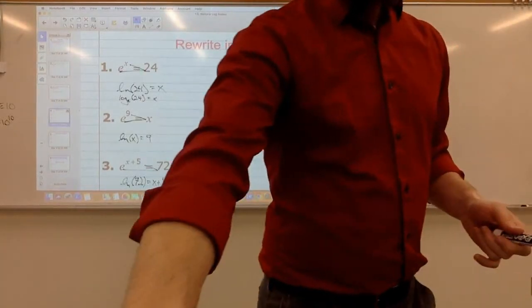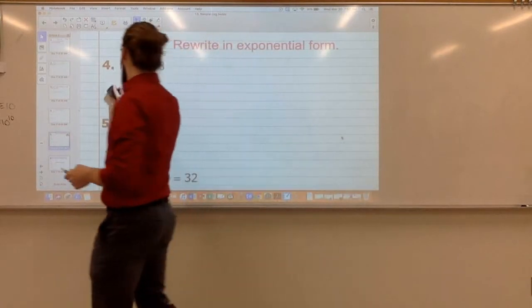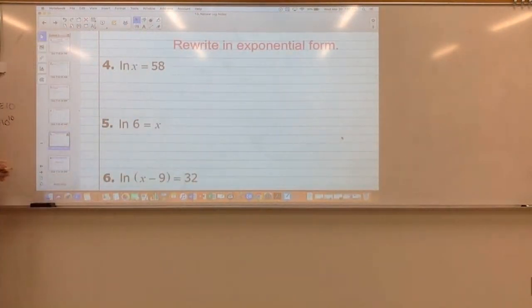So let's take a look at some of these natural log functions. How would I rewrite this? First one, ln of x equals 58. How would I rewrite this in exponential form? You would start off with e.